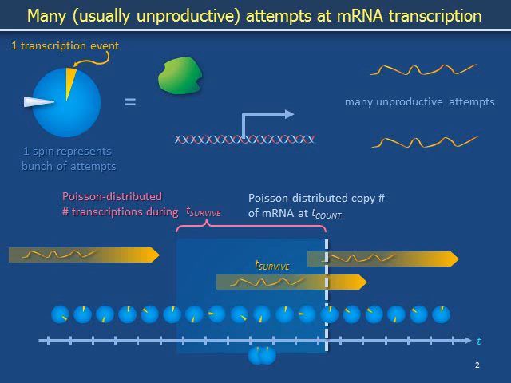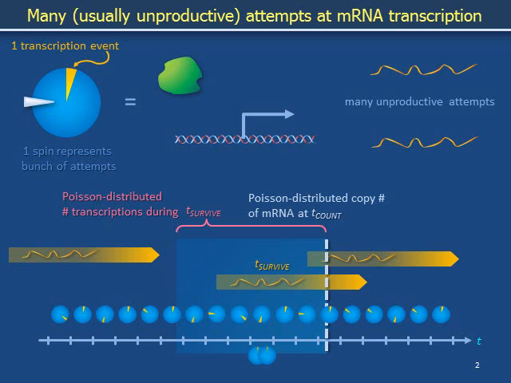When we say that the number of transcription events in the pink brace and the copy number at time T-count are Poisson distributed, we are referring to the varied numbers of transcription events and molecules that we could record, for example, by sweeping T-count across time in a single cell, or, for example, by keeping T-count fixed to one time value but looking at a population of cells.